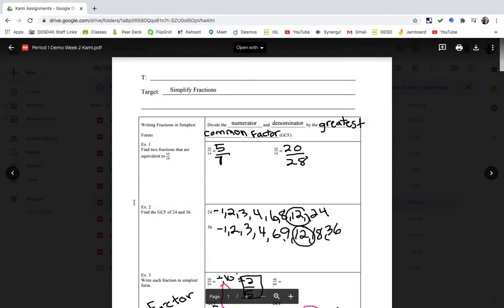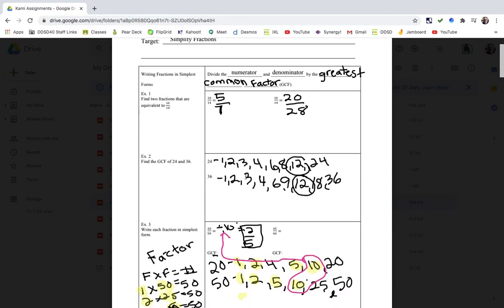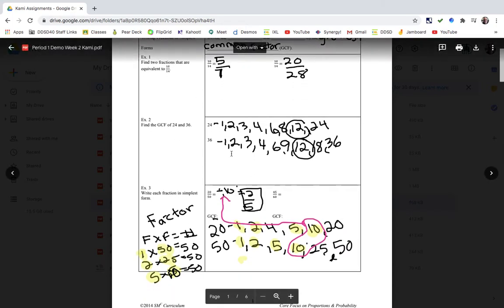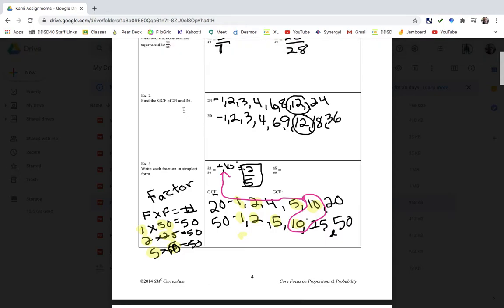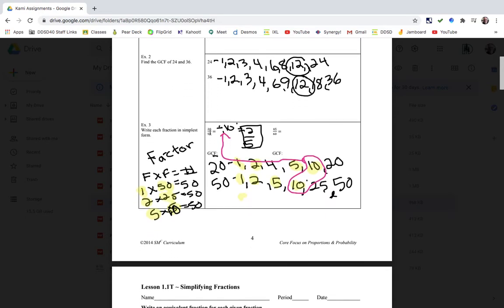So I'll show you periods 1, 2, and 3. So period 1, it looked like this. You can use your text tools or your writing tools. And notice I put text here and I put writing here. And so we talked about the greatest common factor, and we did these problems. And we did the greatest common factor of 24 and 36 by listing out the factors. And then we simplified 20/50ths by dividing both 20 and 50 by 10 to get 2/5.